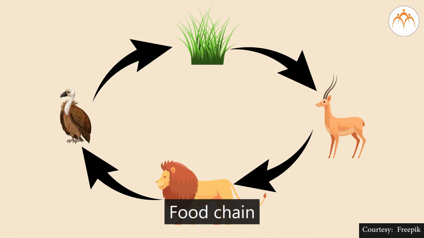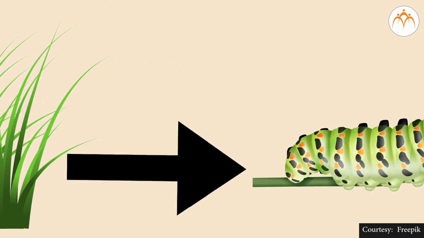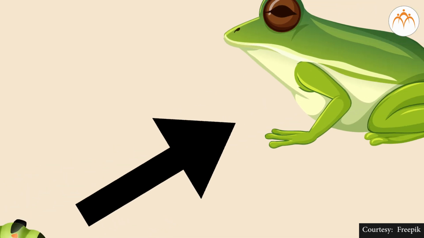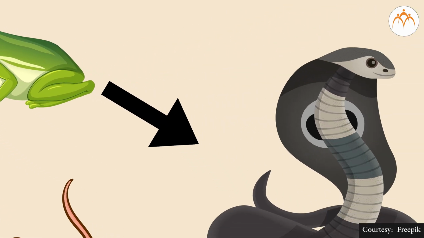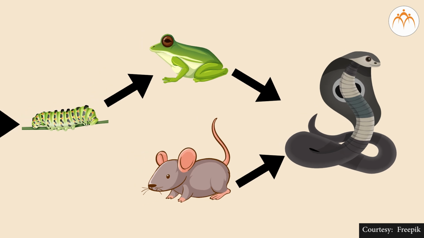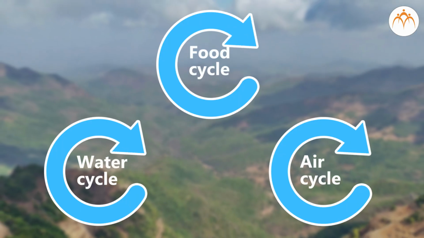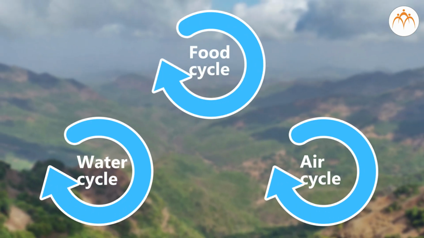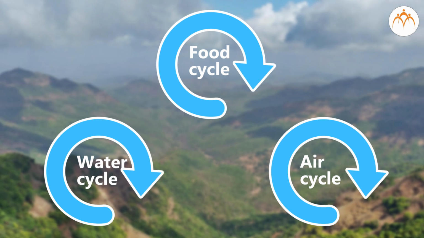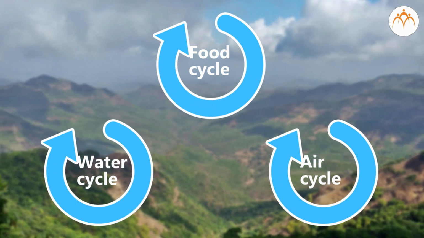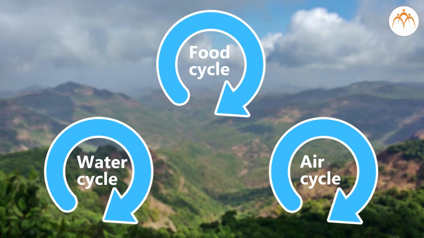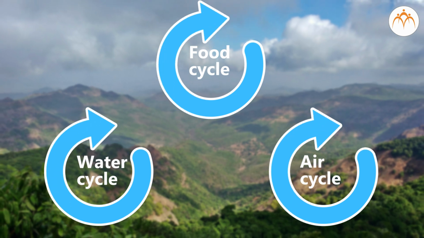In the previous lesson, we've seen that every living thing is a part of the food chain. Both plants and animals are part of a food chain. There are several food chains in nature. We've also learned that all the food chains together form the food web. Let us now learn about other cycles in nature. There are many cycles in the environment. For example, the water cycle, the air or the oxygen cycle.